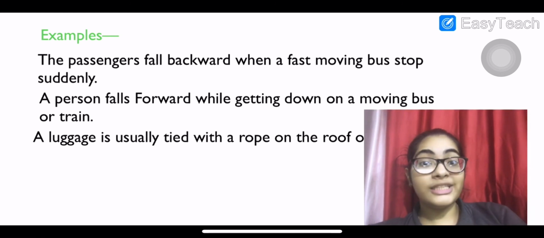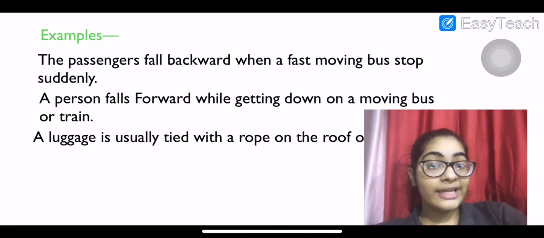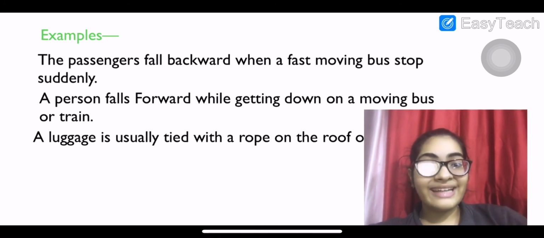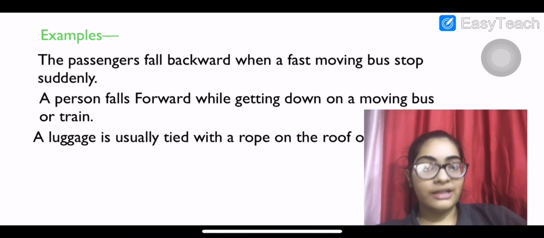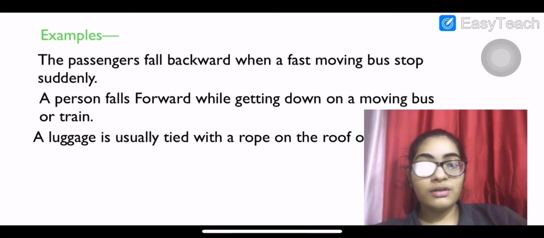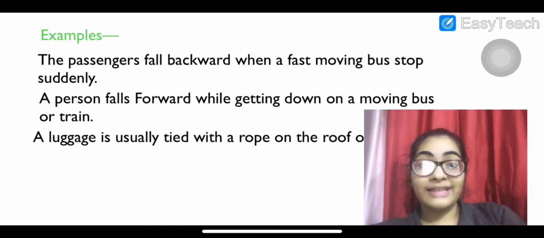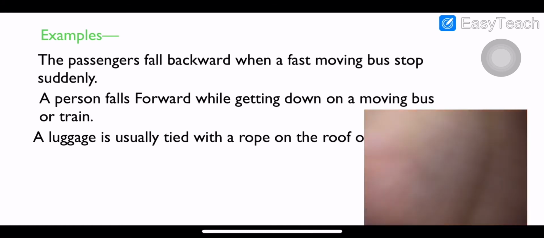Luggage is usually tied with a rope on the roof of buses. नहीं तो बस मूव करेगी, the luggage will fall. So it is tied so that it doesn't change its state of rest. Inertia of rest. So अगर बस मूव करेगी then it will slide forward and it will fall. इसीलिए luggage को tie किया जाता है with a rope so that it doesn't fall when the bus moves.